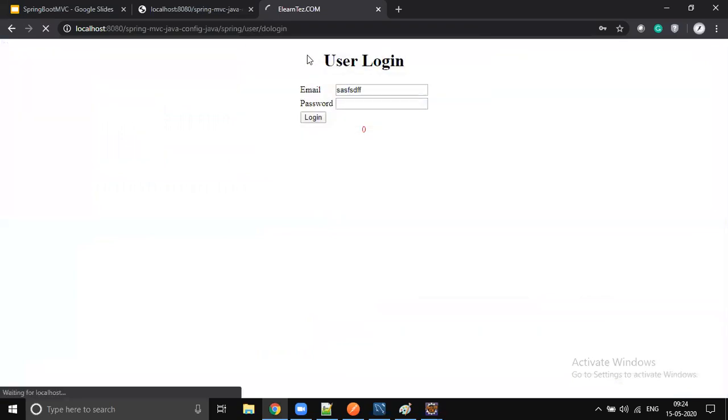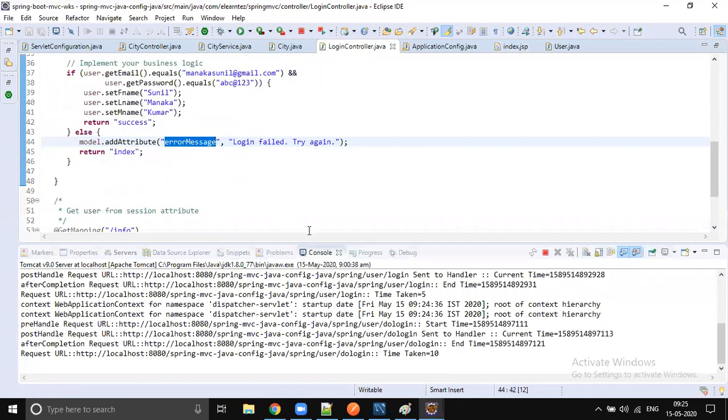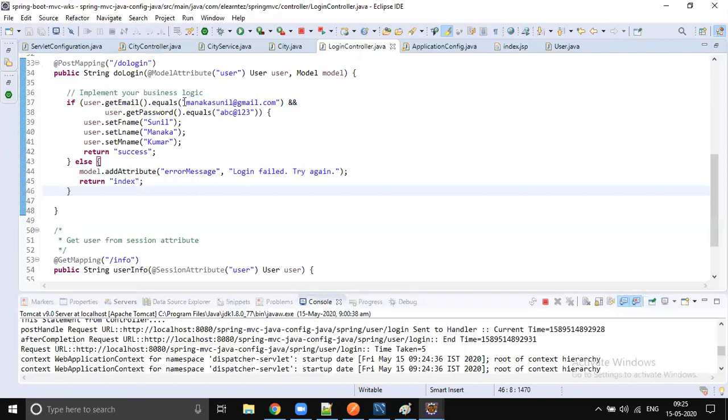The entry URL is login. Now we will give some junk value and click on login. We get that error message: authentication failed. Whatever error message we are setting in the login controller model will be displayed on the index.jsp.